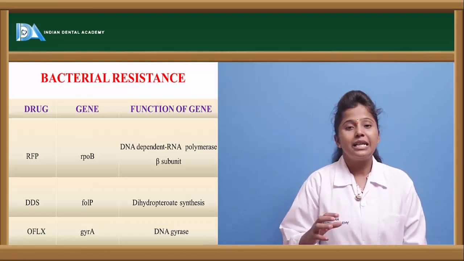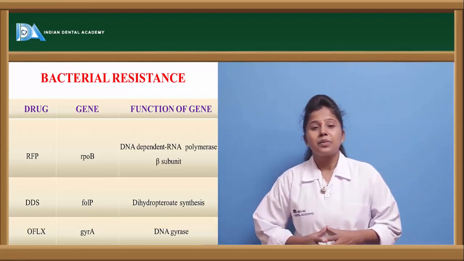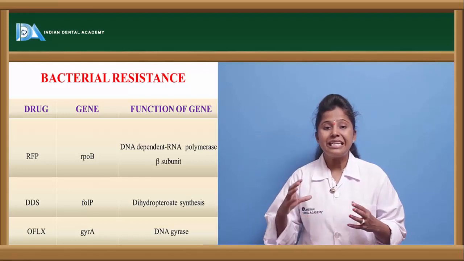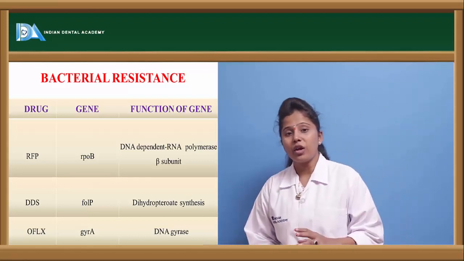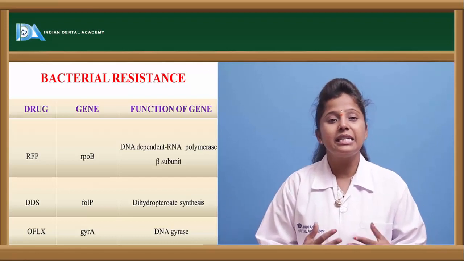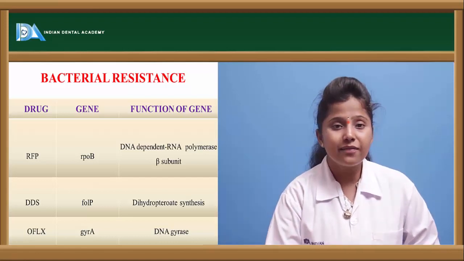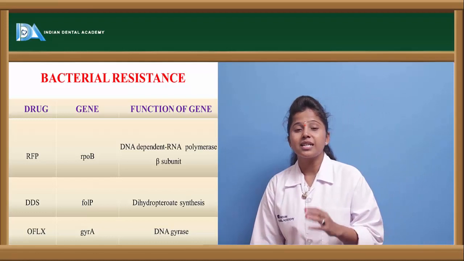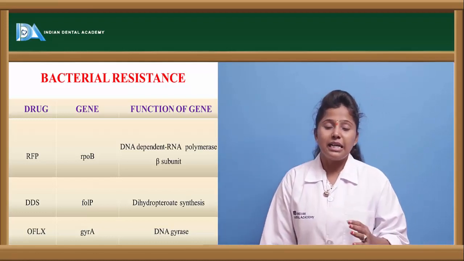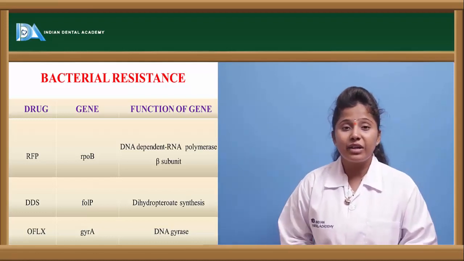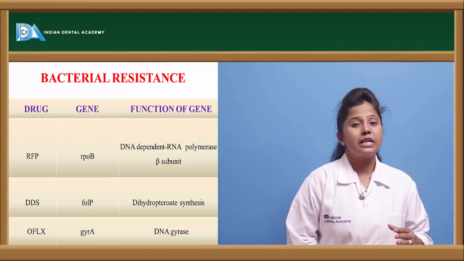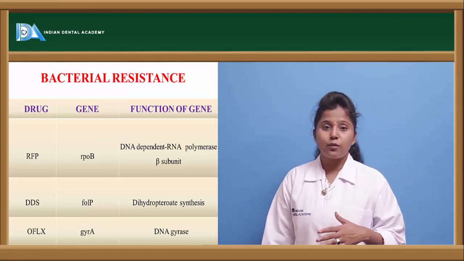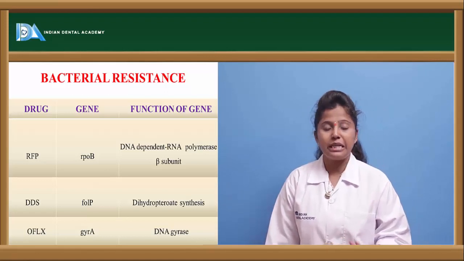It is DNA-dependent in the sense that it is used in the conversion of DNA to RNA. So for RNA synthesis, the DNA is required. If this is the function, then the drug will be highly tolerant. In the sense, when the bacteria changes its structure, then the DNA structure will also change, whereby the drug will show more resistance in that condition.